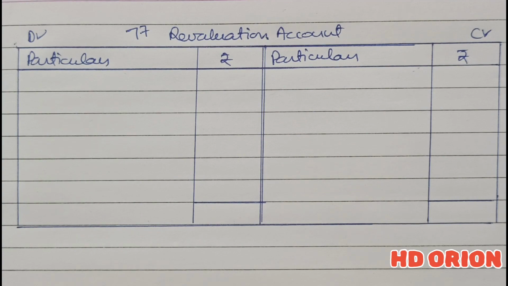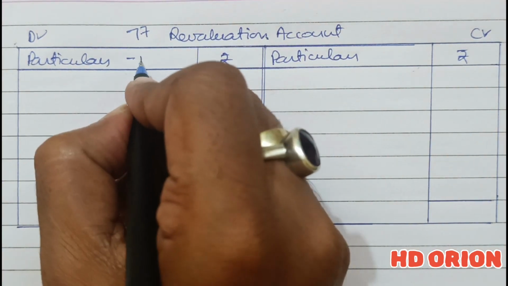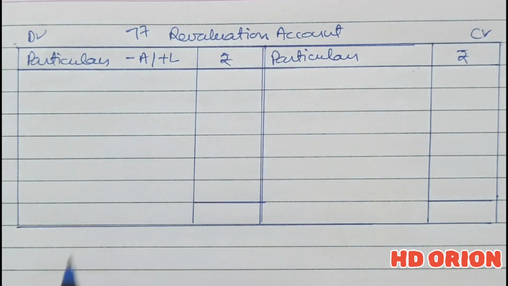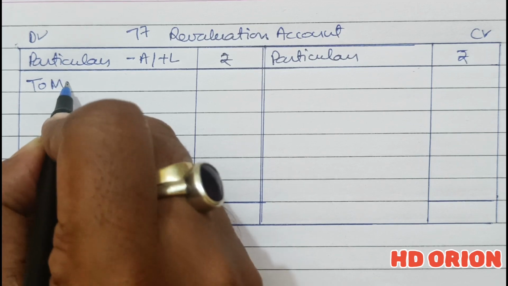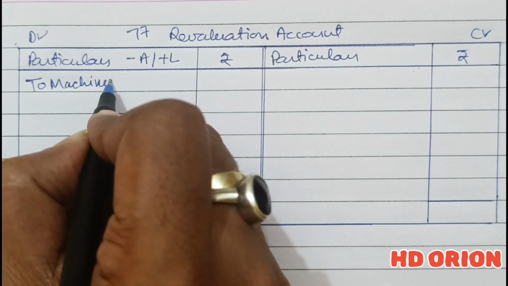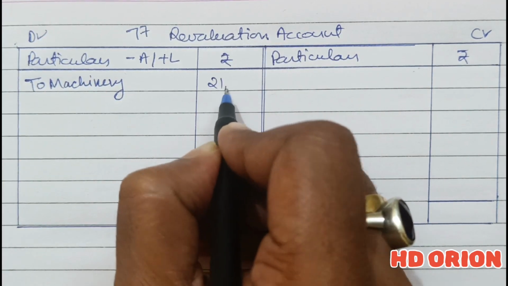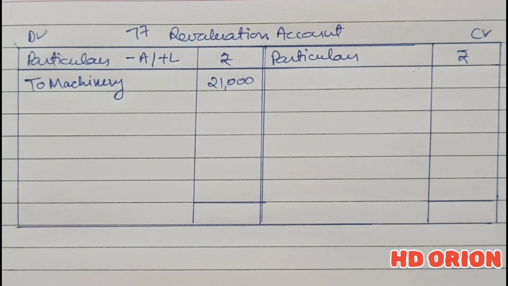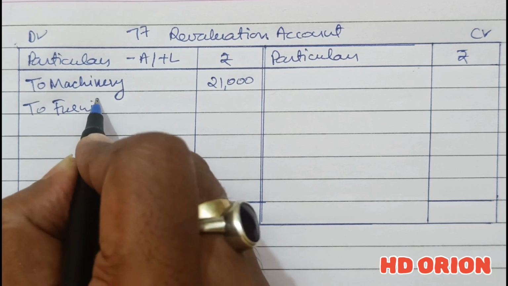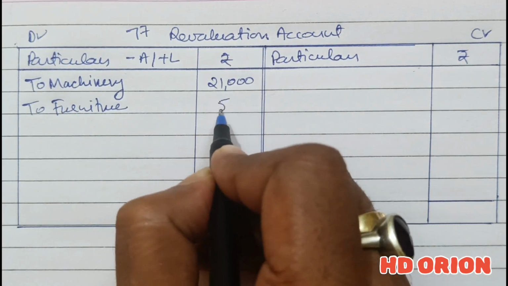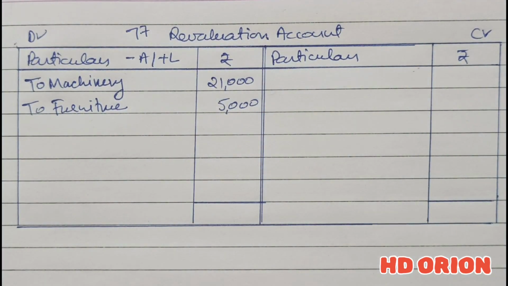First, we will prepare the revaluation account, and decrease in asset and increase in liability we will record on the debit side. So there is a decrease in the value of machinery. So to machinery, it is decreasing by rupees 21,000, that is 10%. And then furniture is also decreasing. So to furniture, it is decreased by rupees 5,000 as stated in point 2 of the question.